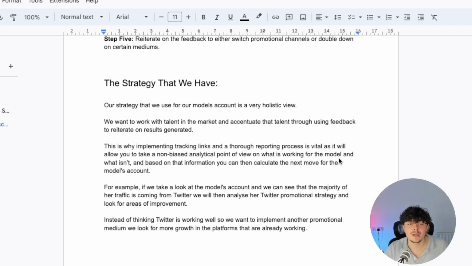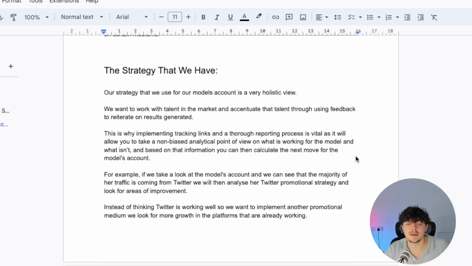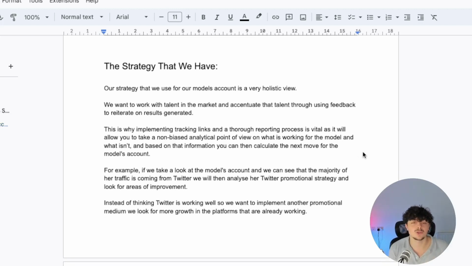So for example, if we take a look at the model's OnlyFans account, and we can see that the majority of her traffic is coming from Twitter, what we'll do is we'll then analyze her Twitter promotional strategy and look for areas of improvement, because even though Twitter may be going well for the model, I guarantee that it can go better. It can go a lot better, because all it takes is one promotional medium to actually start generating a lot of money and earnings for your model. They can just have one promotional medium and be making 50K a month.